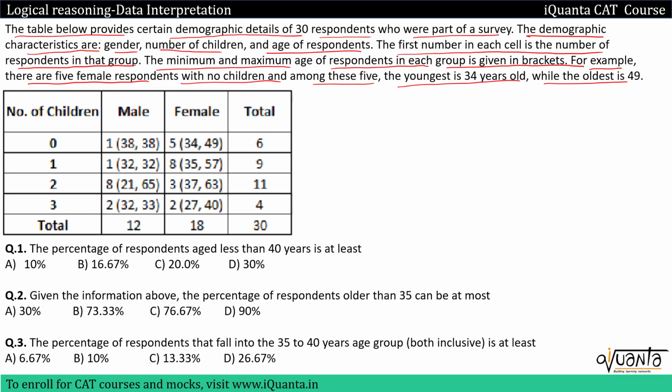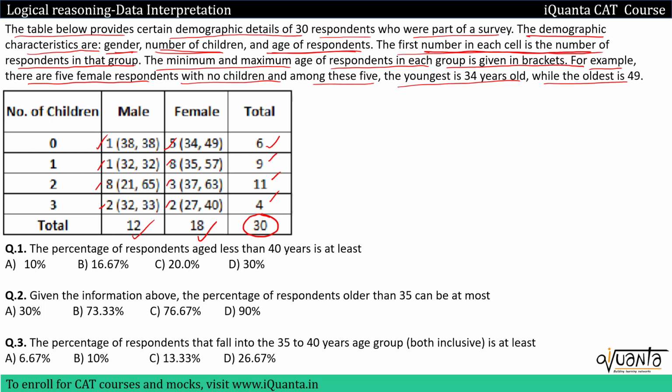So we have details of 30 respondents, and these details are on the basis of gender, number of children and age of respondents. So we can see that yes, we have a total of 30 respondents. In total we have 18 females, 12 males, and based upon the number of children we have 6, 9, 11 and 4 respondents, which again gives us a total of 30 respondents. Then we have been given that the first number in each cell is the number of respondents in that group. So we can see here that for male we have 1, 1, 8, 2. So these are the number of males in this particular group. These are the number of females in that particular group.